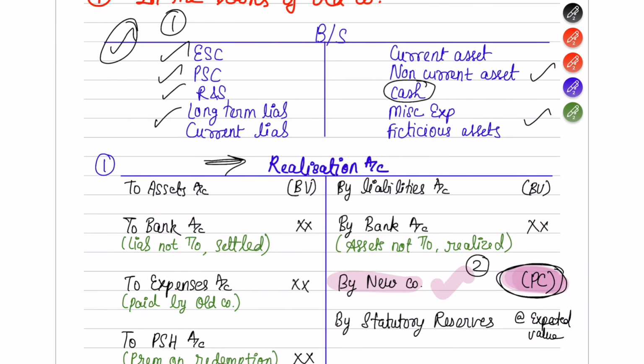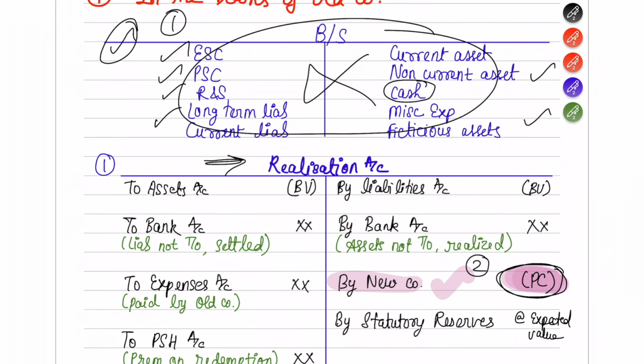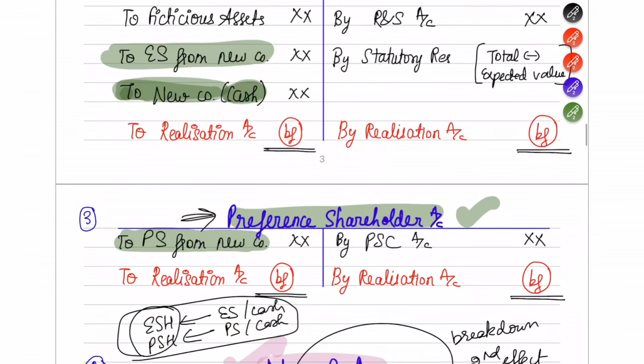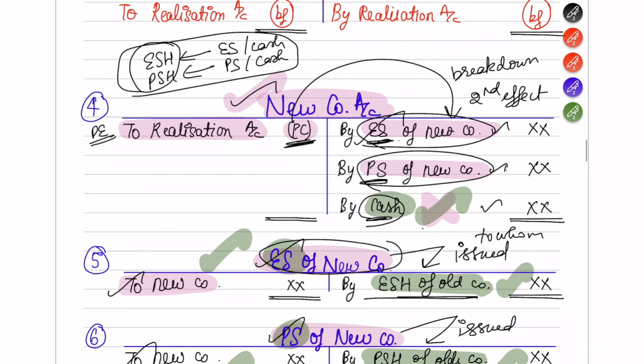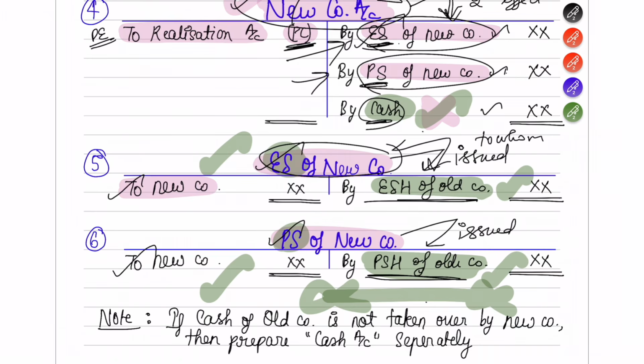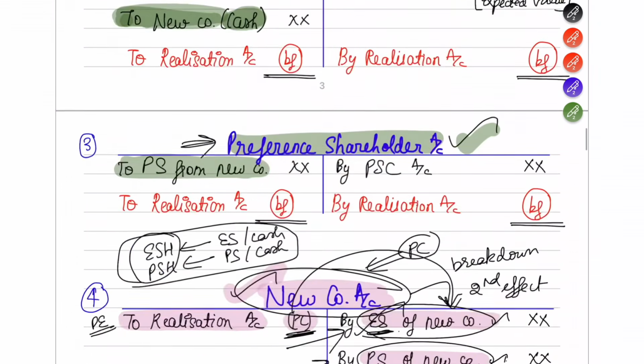Let's quickly memorize under 1 minute. So first you will see the balance sheet of old company, dismantle the entire balance sheet. You will have to prepare realization account, equity shareholder account and preference shareholder account. Then you will prepare an account called the new company account, in which you will break down the purchase consideration. When you break down the purchase consideration, again from the breakdown you have to put a second effect. So you'll open accounts called equity shares of new company account and preference shares of new company account. In that you will see to whom it was issued. So in their accounts you're going to put a second effect there.